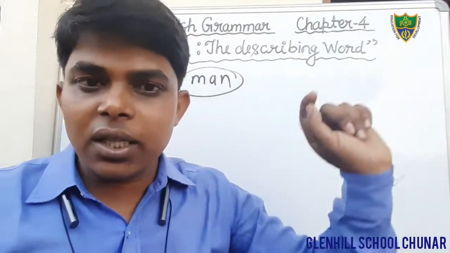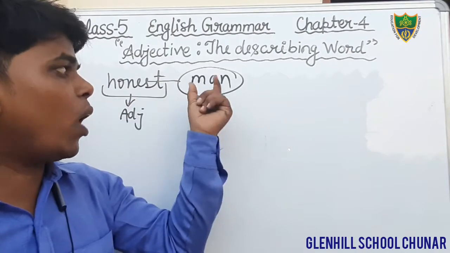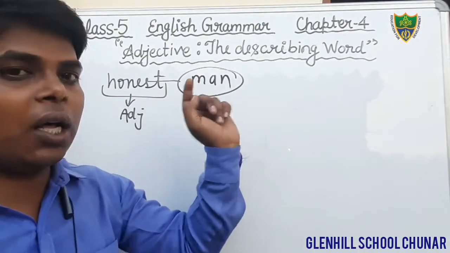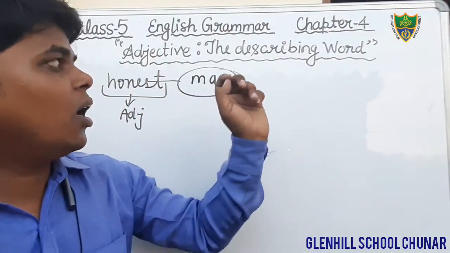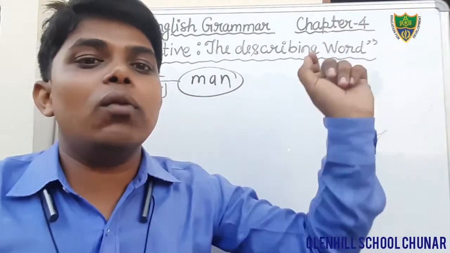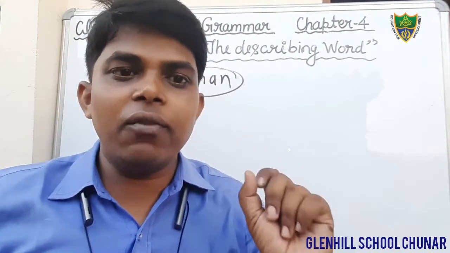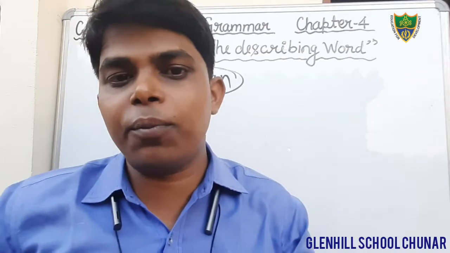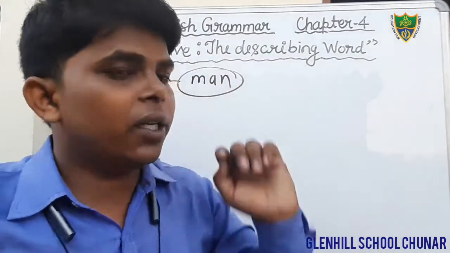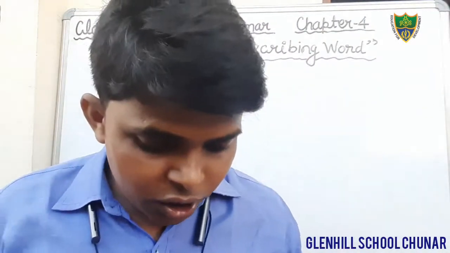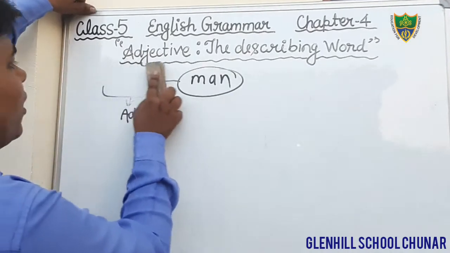So we can say that adjective is a word that is used to tell the quality of a noun or pronoun in a sentence. Or we can also say that it qualifies a noun or pronoun in a sentence. Adjective is a word which qualifies a noun or pronoun in a sentence. You have written in your notebook the definition of adjective with example. Dear students, after that we have also discussed what is the feature of an adjective.